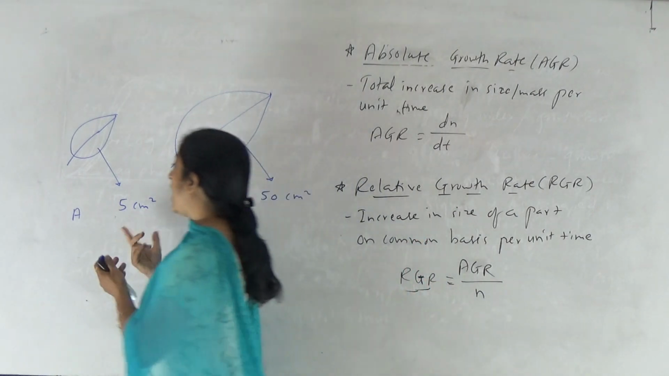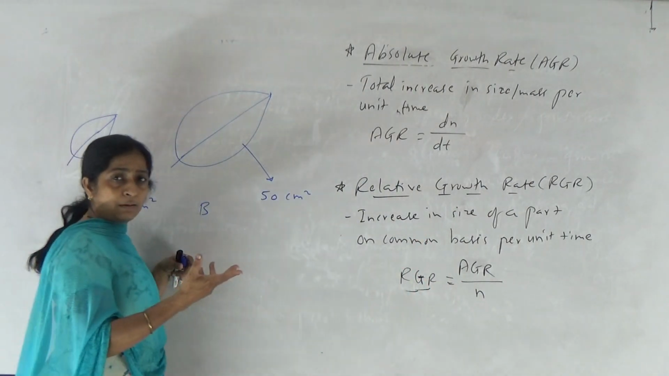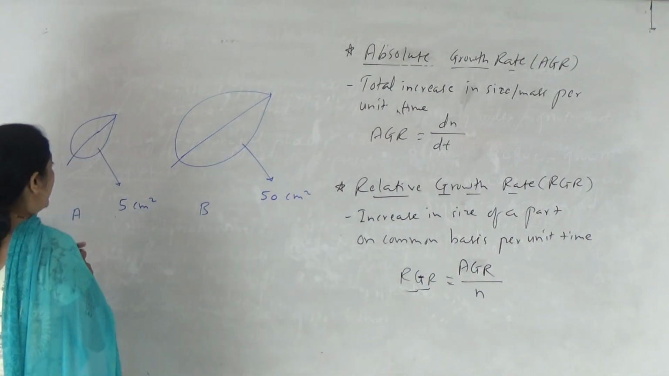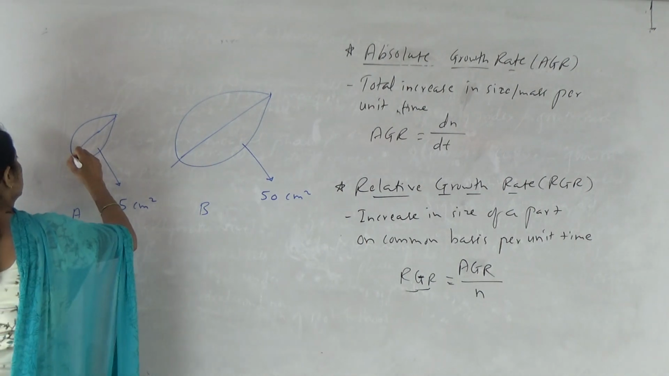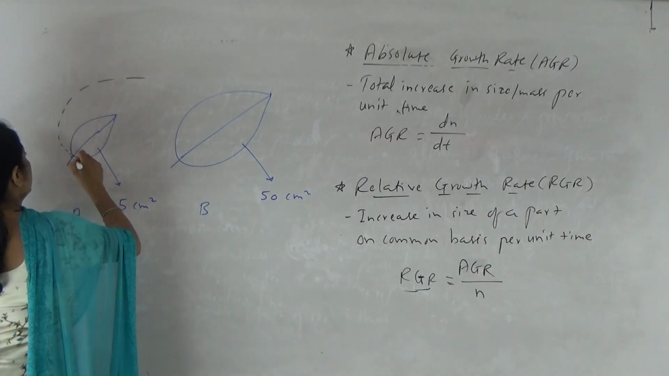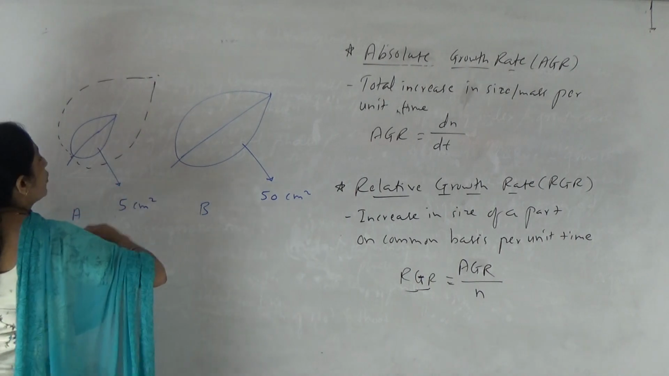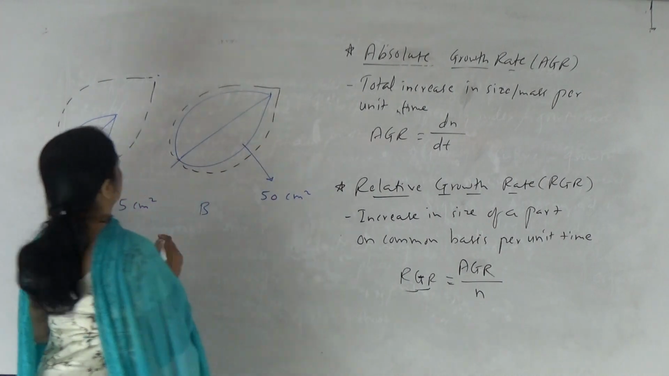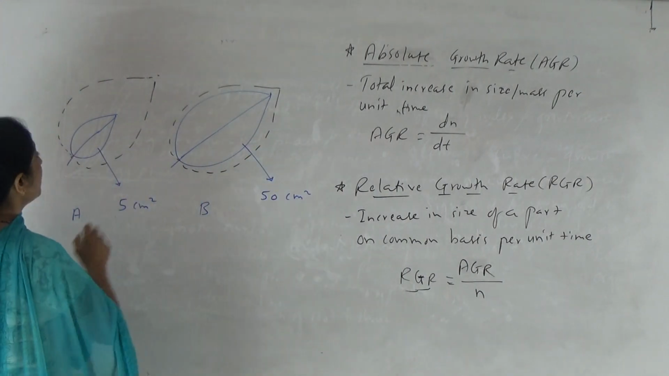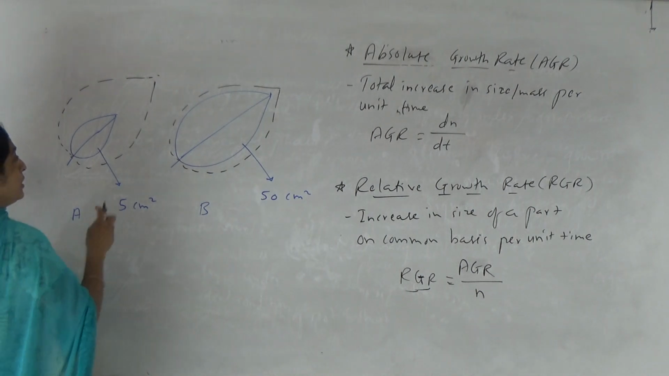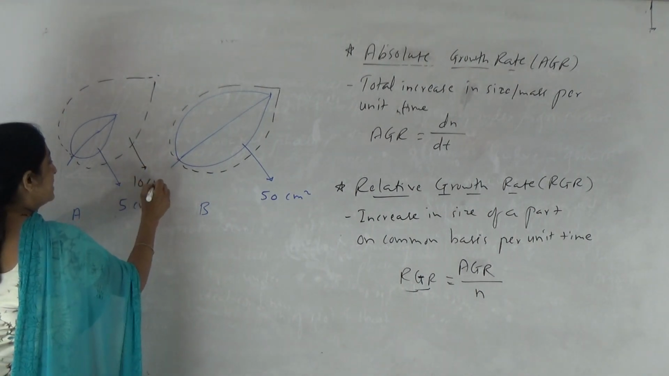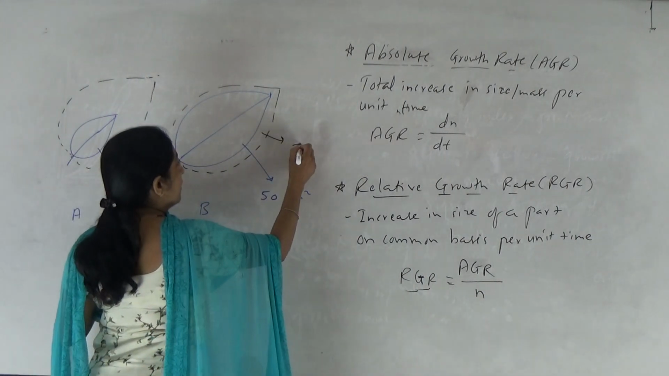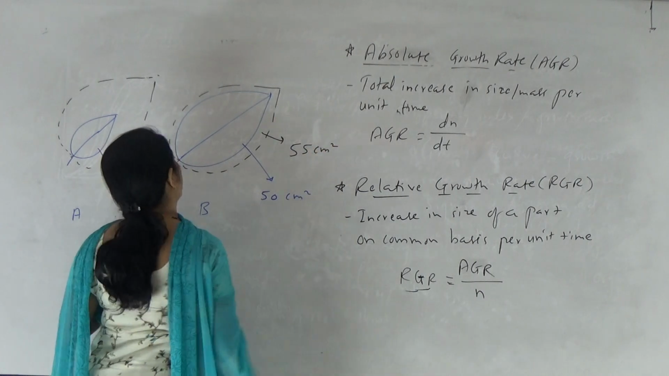ओके. नाव आफ्टर स्पेसिफिक टाइम पिरियड, समजा आपण 1 आठवडा दिला किंवा 2 वीक्स, वी आर गिविंग 2 वीक्स or 1 week for the growth of these leaves, and after 1 week when we observe the size of this A leaf, that become this much. Okay, and when we observe the size of B leaf, that become this much, right? Now after a specific time period, now the surface area of A leaf become 10 centimeter square and the surface area of B leaf become 55 centimeter square.